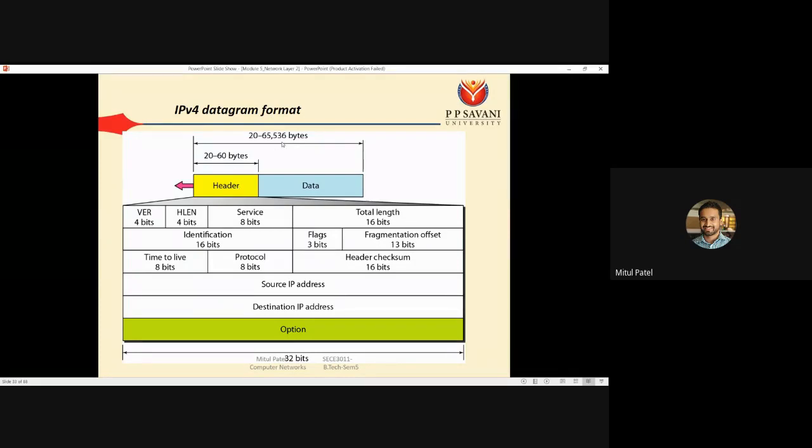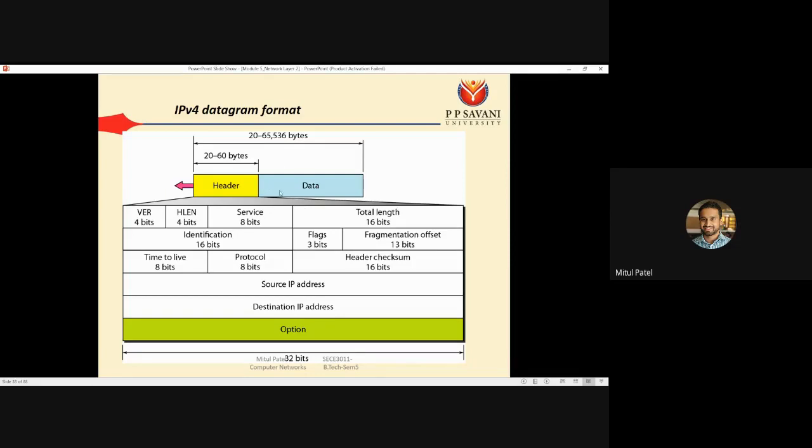So in the total of 65536 bytes, we can have a header of size 20 to 60 bytes. The remaining bytes can be used to send your data.